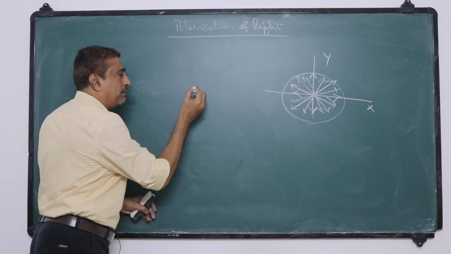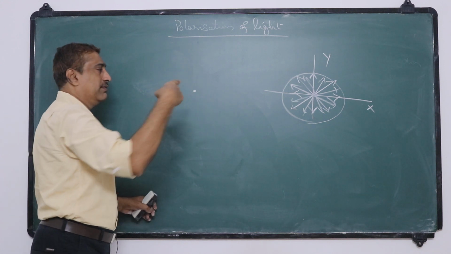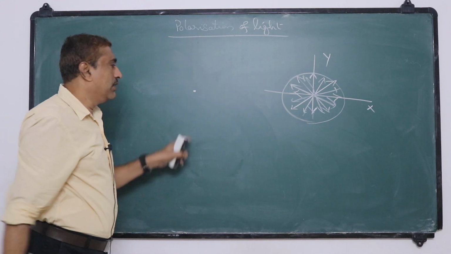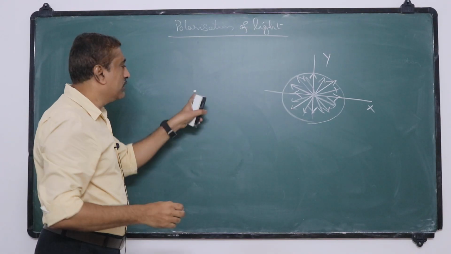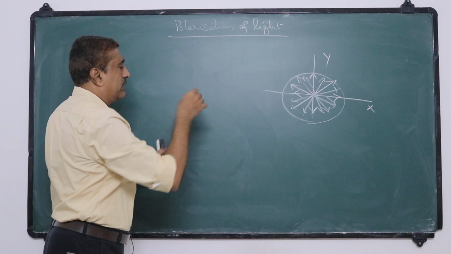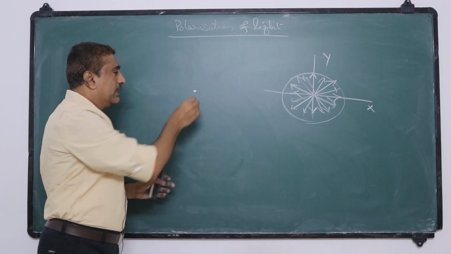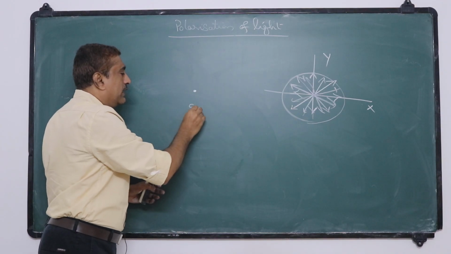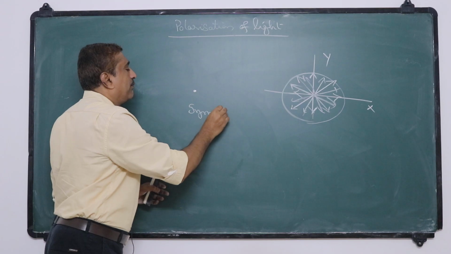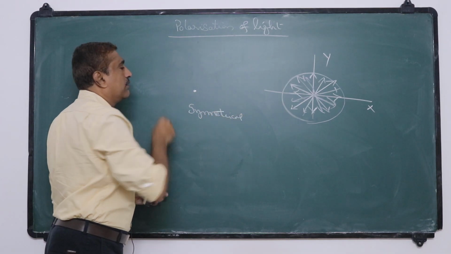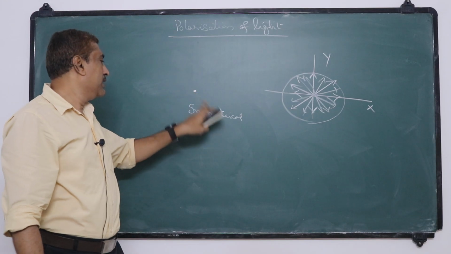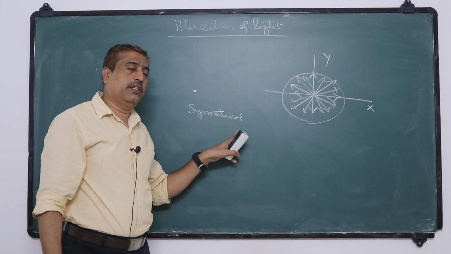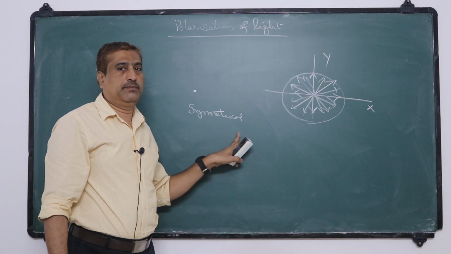That means they penetrate into the board and come out of the board like this. So the direction of vibration is only one. If we observe from any direction around the direction of propagation, these vibrations appear symmetrical. These vibrations are symmetrical about the direction of propagation.